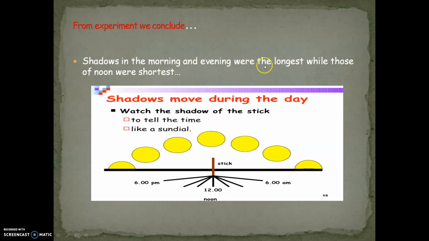Shadows in the morning and evening were the longest, while those at noon were shortest. We'll see over here that in the sunset in the evening and in the sunrise in the morning, the length of the shadow is more than the length of the shadow in the afternoon.